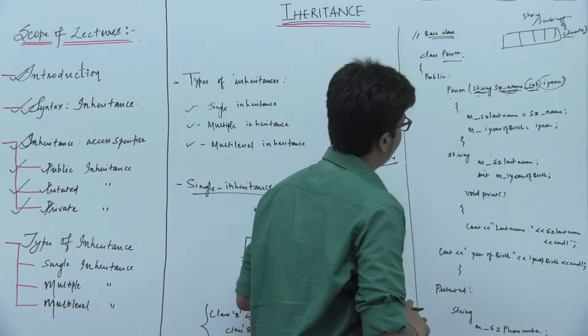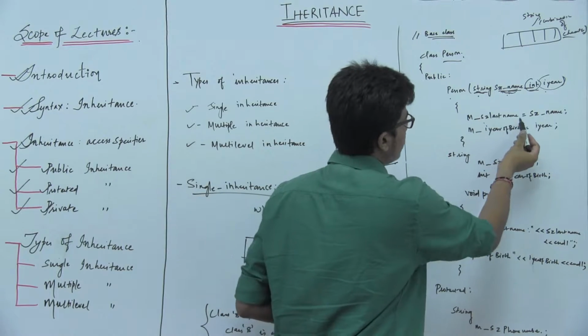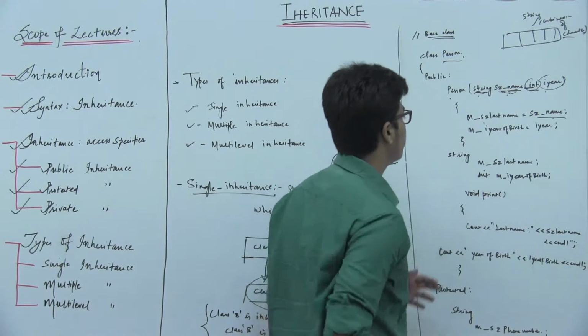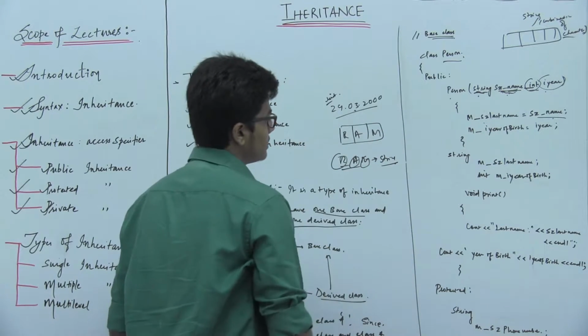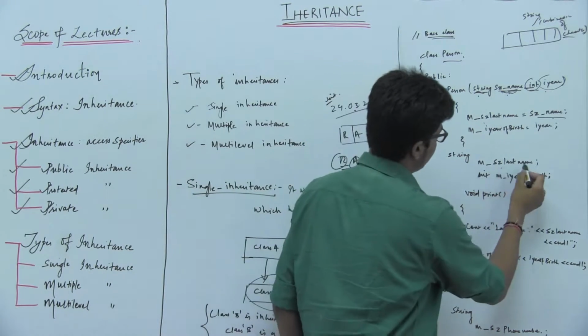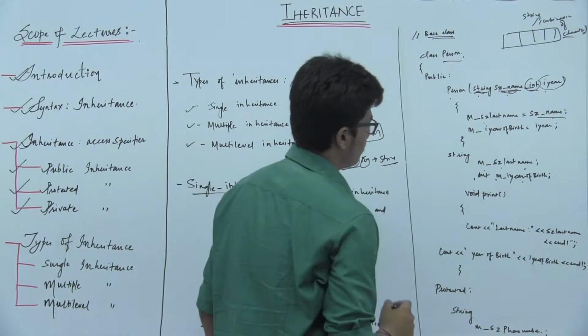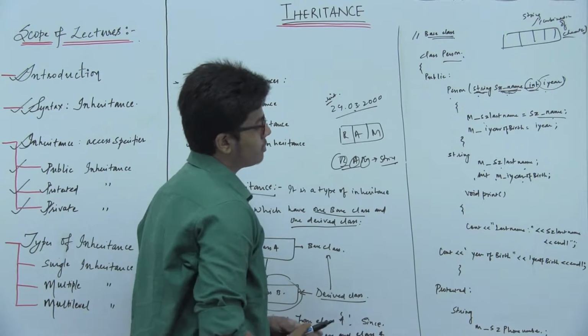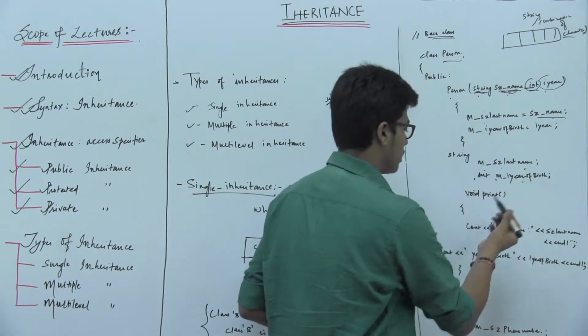Inside this class in the public mode, m of name is equal to the student's name, and m of year of birth is equal to the year of the student. That is, a string m of name is the last name, and an integer m of year of birth is the year of birth. Now we have to print the student name and the year of birth.